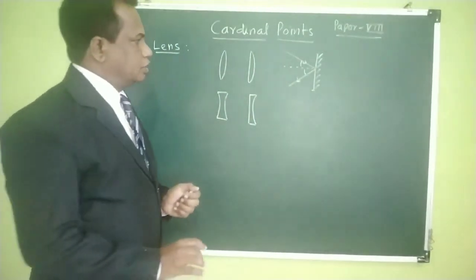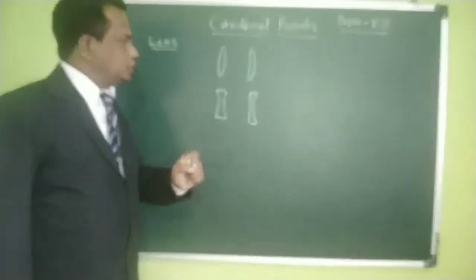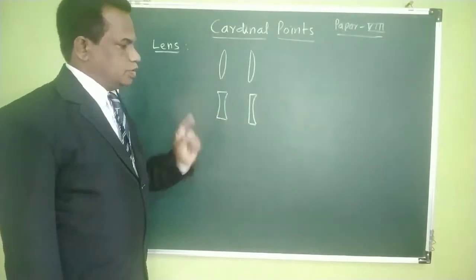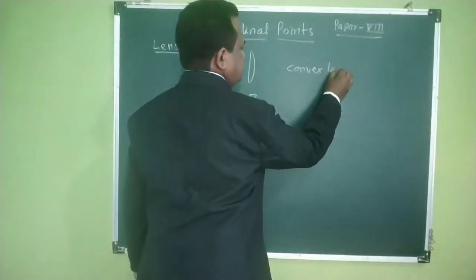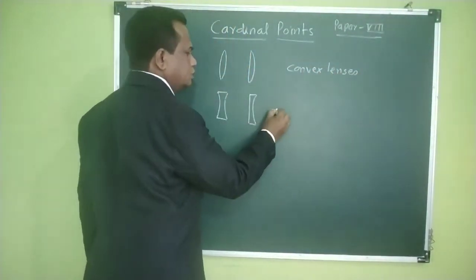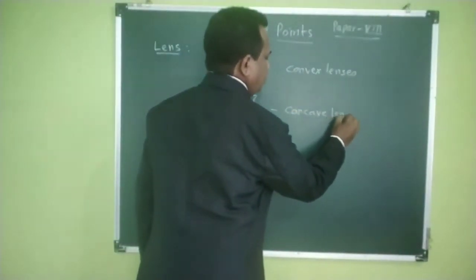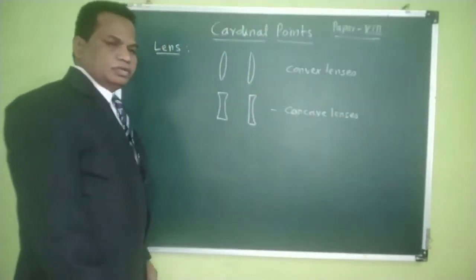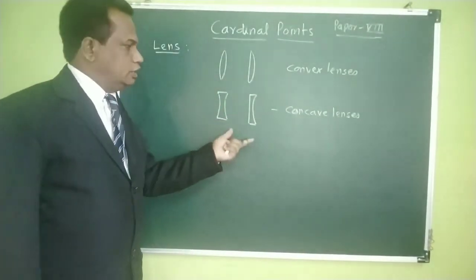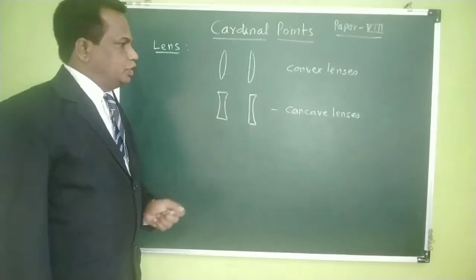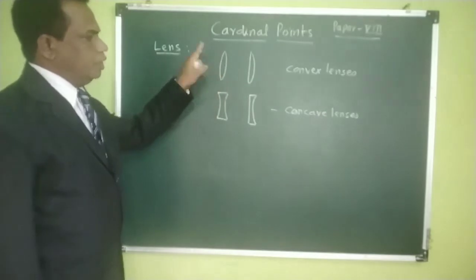Now in this lecture we are going to study about lenses. To study lenses, you must know the different types of lenses. These are known as convex lenses, and these are known as concave lenses. Mixing these two produces different types of lenses. So now we are going to deal first of all with the double convex lens.